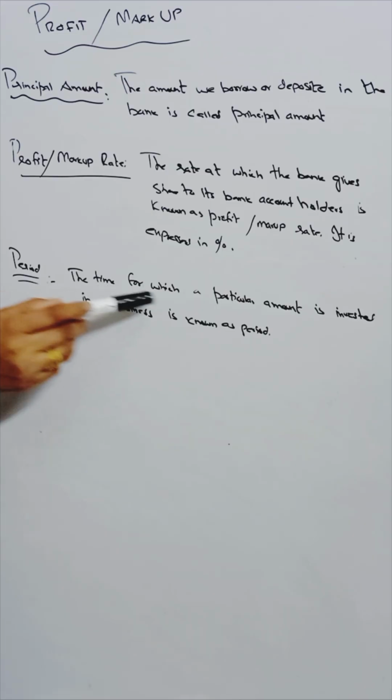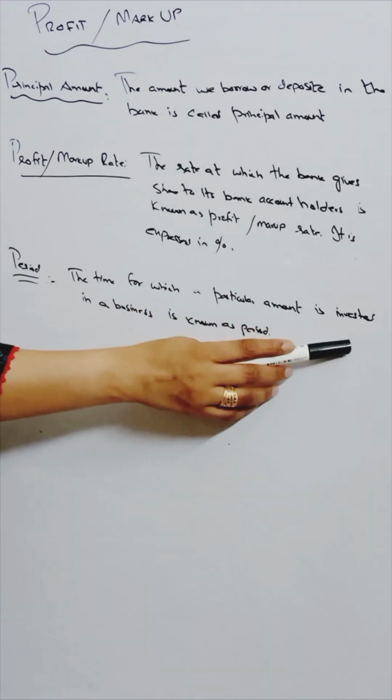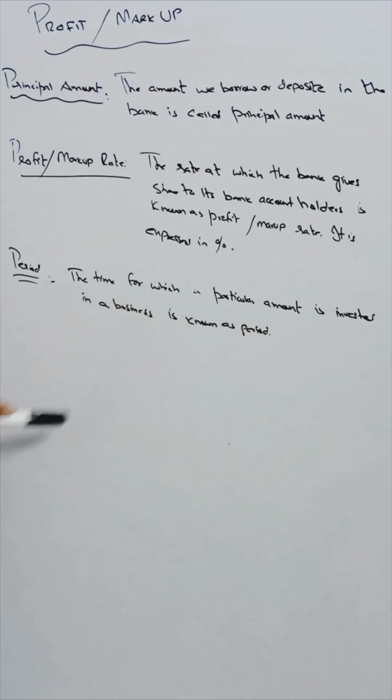Period. The time for which a particular amount is invested in a business is known as a period. For example, the amount that we borrow from the bank and have to return in a given time period, like 1 year, 2 years, 3 years. This duration is known as the time period, and we have to calculate this time period also. So, we will discuss in detail how we denote it, how we use it in our examples and how we use it in our daily life.